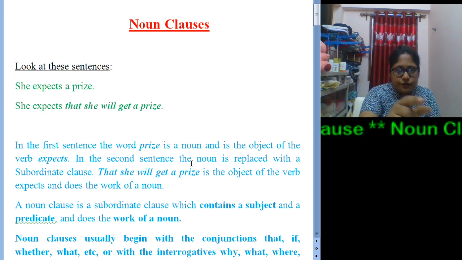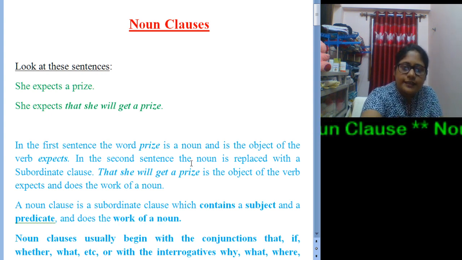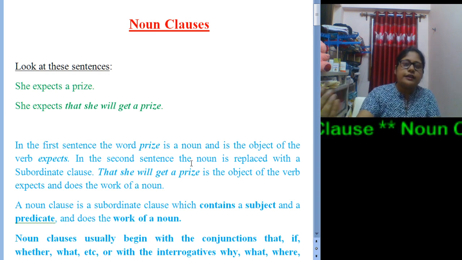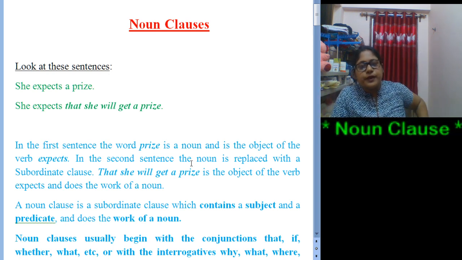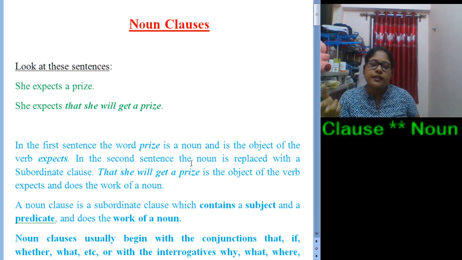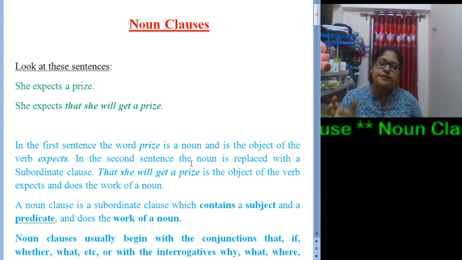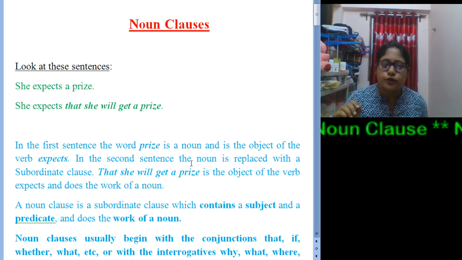In the first sentence we found subject, verb, object, where the object was a noun itself. Now in the second sentence, the same sentence is elaborated, and we have a subordinate clause along with the main clause, and the subordinate part serves as a noun. So this is an example of a noun clause.